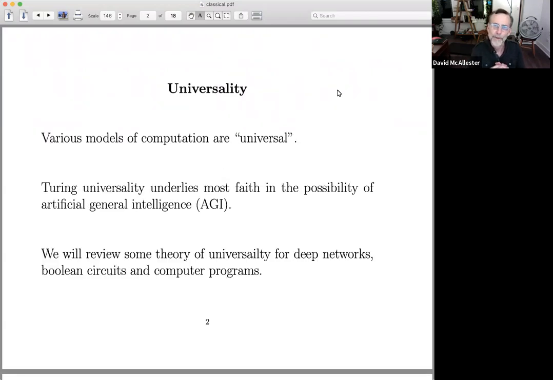We're all familiar with Turing universality for programming languages, the idea that any computational substrate that's sufficiently expressive can do any computation that any other computational substrate can do. And this Turing universality underlies most people's faith that artificial intelligence, general artificial intelligence, is possible. Most people believe that it's a question of when, not a question of whether.